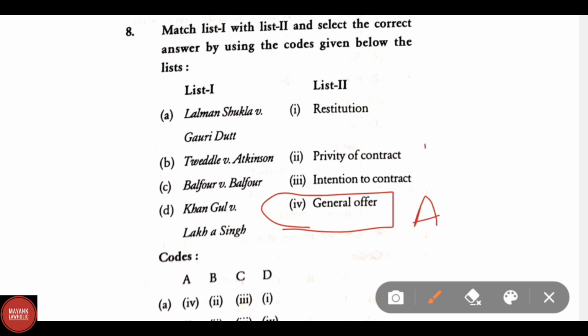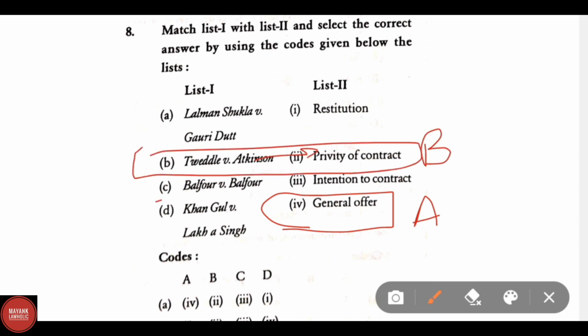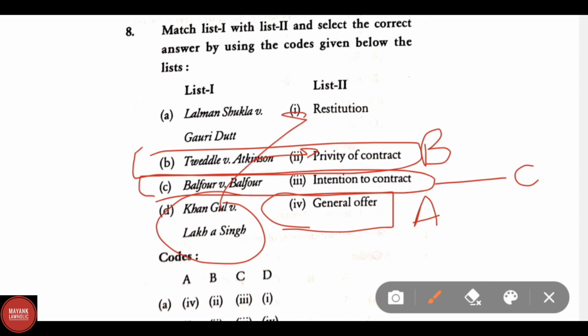Tweddle versus Atkinson, B. The correct answer is privity of contract. And C. Balfour versus Balfour. Here the correct answer is intention to contract. And the last option, Khan Gul versus Lakha Singh. The remaining option, restitution, is the correct answer.